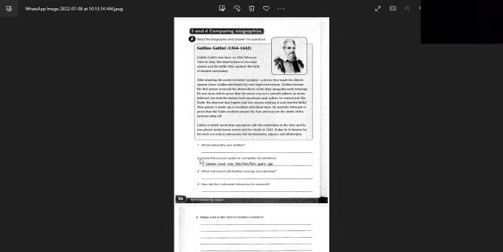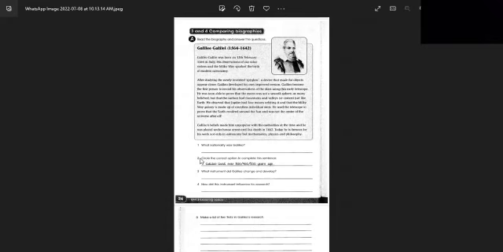Along with being an astronomer, he was also a mathematician. Can you please tell me who a mathematician is? Okay, I'll tell you. A mathematician is a person who is expert in the subject maths. So now we know two things about Galileo Galilei. One, that he was an astronomer, and the second, that he was a mathematician. More we're going to study about Galileo Galilei on page 24 of your books.